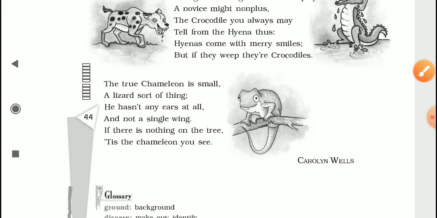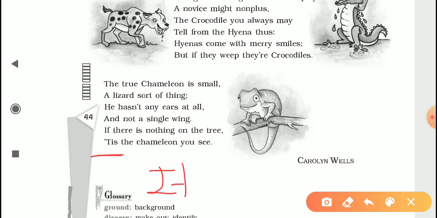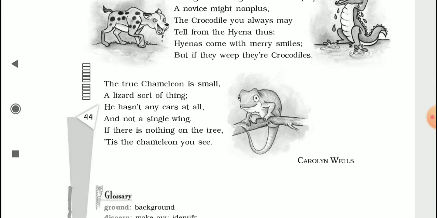Now see, there is another contracted form here, tease. Tease means it is, just like we say it's. So the contracted form of it is used here as tease, again to keep up the rhyme.